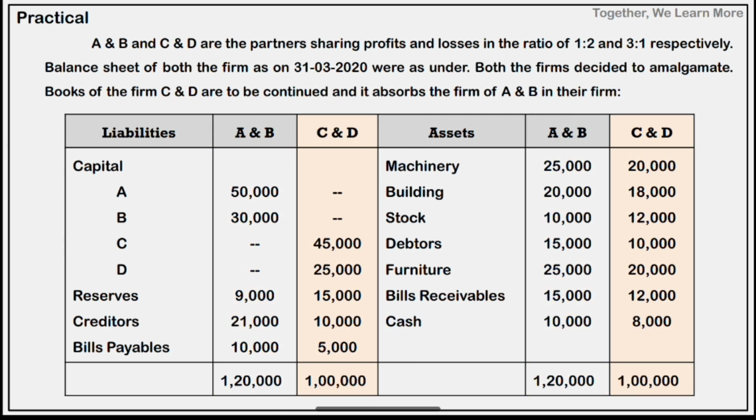Balance sheet of C and D: capital 45,000 and 25,000 for C and D, reserves 15,000, creditors 10,000, bills payable 5,000. On the asset side, we have machinery, building, stock, debtors, furniture, bills receivable, and cash. So total of balance sheet for AB is 1,20,000. For CD, it is 1 lakh.